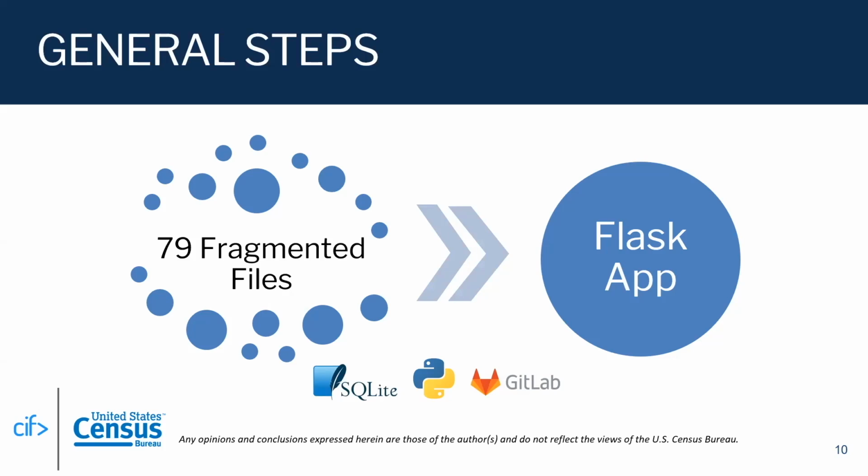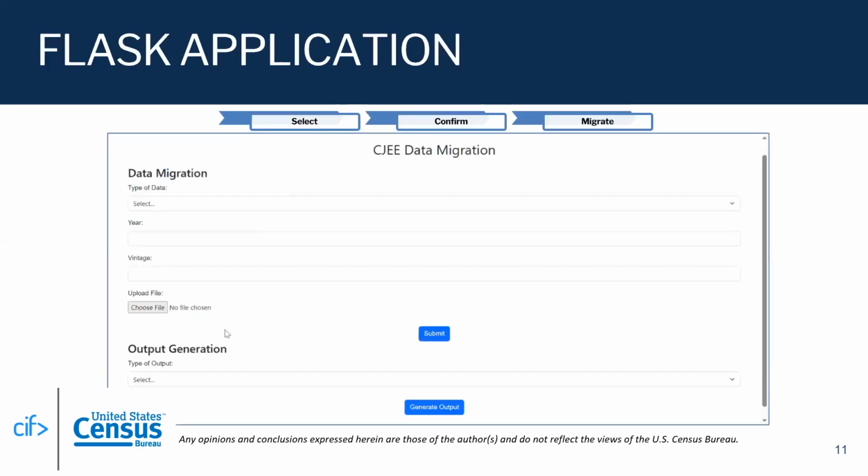And then all of these files and this code was linked to our Flask app, which pretty much allows other people in the Census Bureau to upload a raw data file that matches one of our types and have it be inputted inside the database without having to do any coding. And here is a quick demonstration of our Flask app.